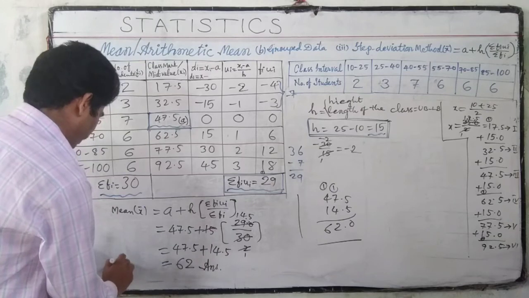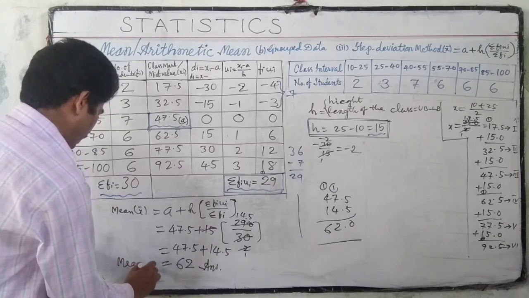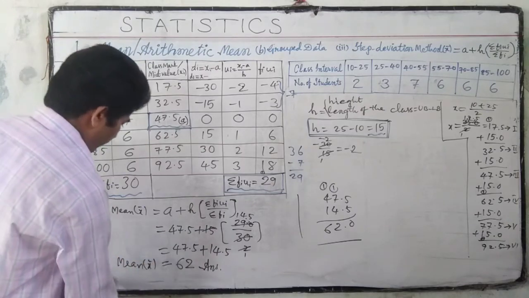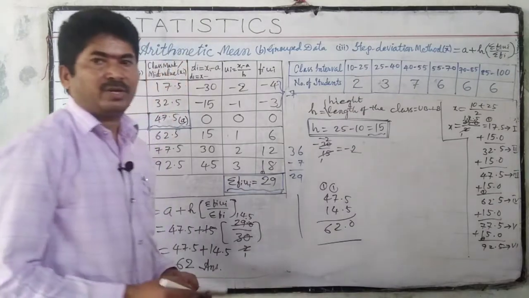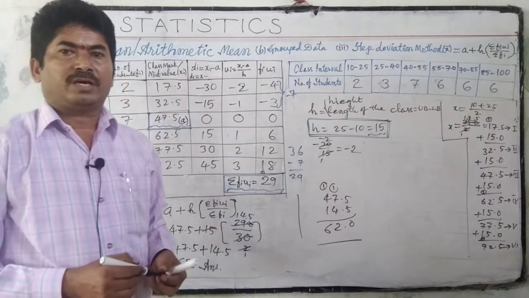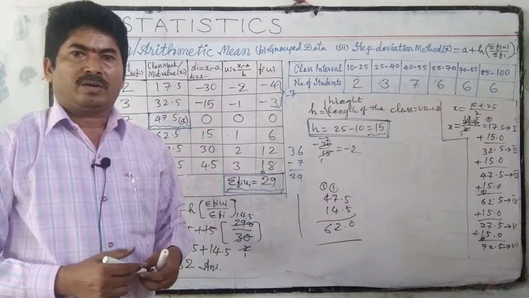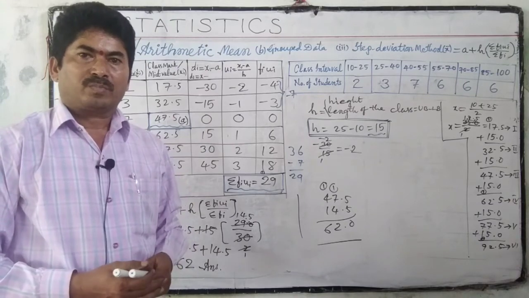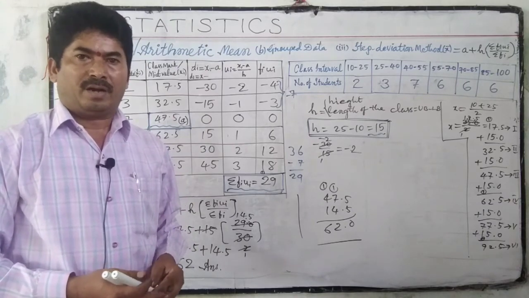This is the mean x bar using the step deviation method. This is the easiest way to find it when there are bigger numbers.